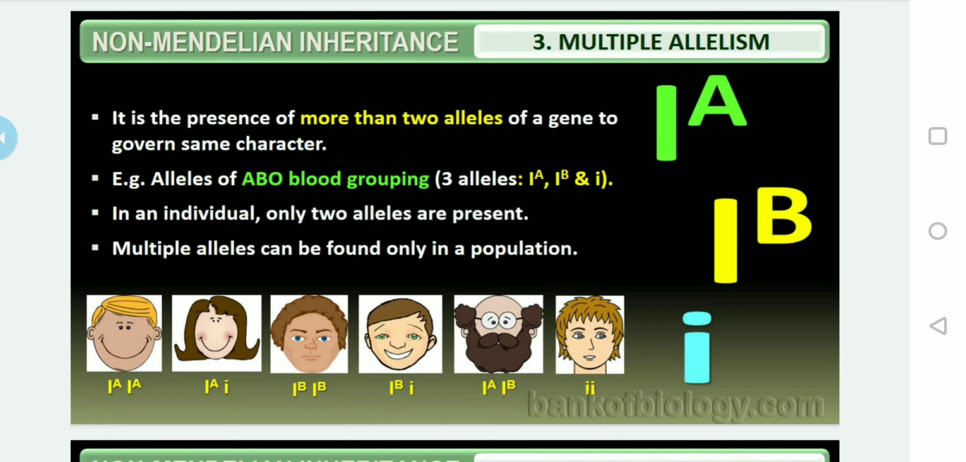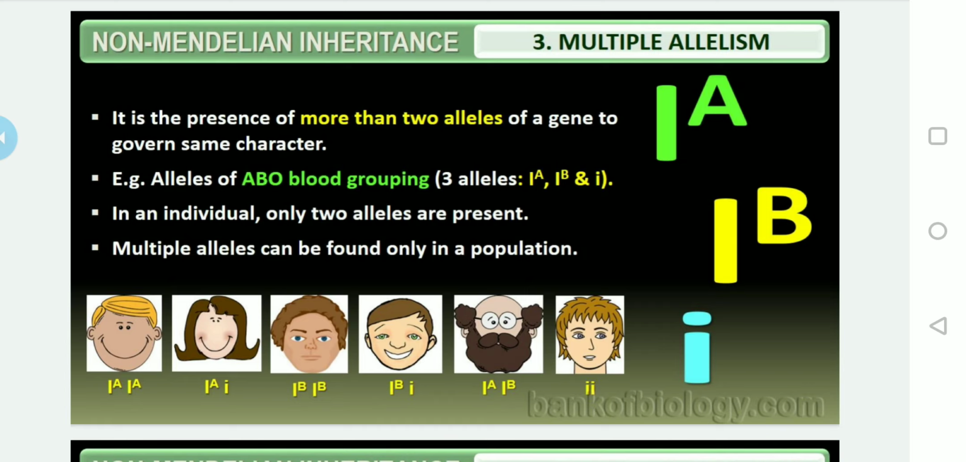In an individual only two alleles are present, because during the formation of gametes, 2n is converted to n. But multiple alleles can be found only in a population, not in a particular individual person. Remember, in an individual only two alleles are present, but multiple alleles can be found in a group of population, or we can also see other populations.